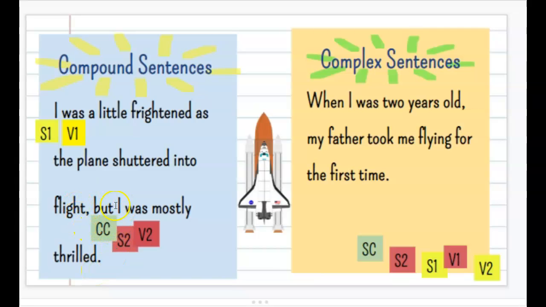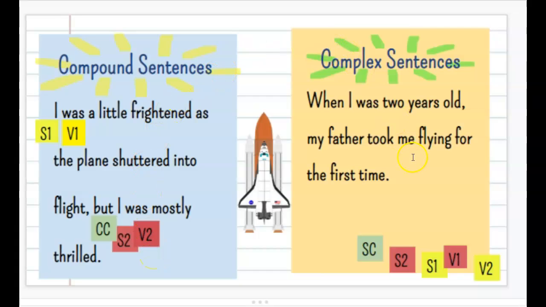You'll notice this right here, this key word. Do you remember those fanboys that we used to talk about all the time? And how we used to label our sentences? Let's try this. I was a little frightened as the plane shuddered into flight. I have a subject 1, verb 1, I was. I have a comma, then my conjunction, and then I have another sentence. I was mostly thrilled. Subject 2, verb 2.